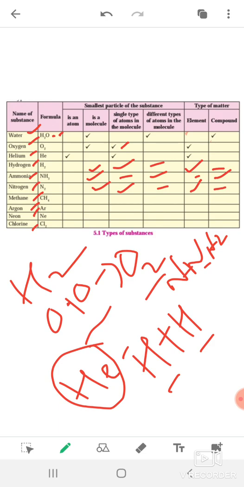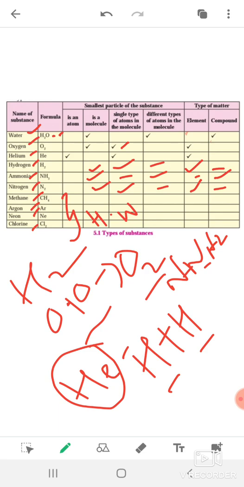Okay, so the remaining ones, methane, argon, neon and chlorine, you have to solve. This is homework for you. It is very interesting and very easy to solve, so just complete it in your textbook.